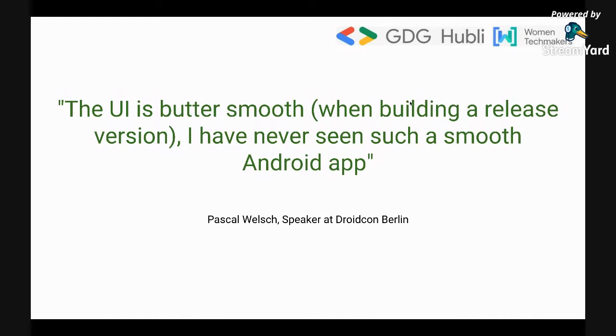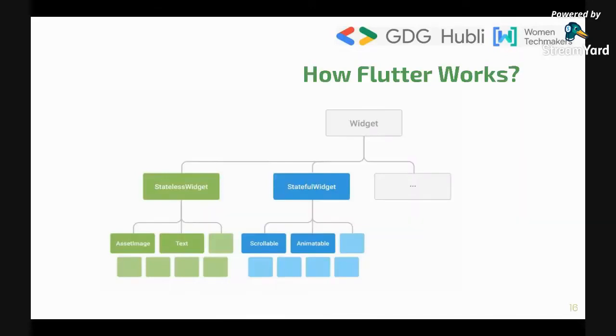All right. So it also says when building a release version, that means there are two types of versions when we are building. One is the debug version, which says that this application is not perfect. This application has a little bit of errors here and there, so that application might not run smooth. But when you build a release version, it is like I have never seen such a smooth Android application. So the better the performance, the better the user base you will get.